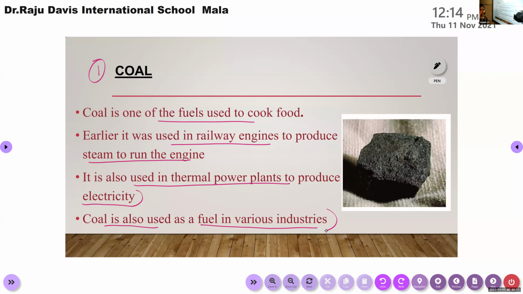Lakshmi, can you repeat the points again? Yes, ma'am. Coal is one of the fuels used to cook food. Earlier, it was used in railway engines to produce steam to run the engine. It is also used in thermal power plants to produce electricity. Coal is also used as a fuel in various industries. So that's about the main uses of coal.